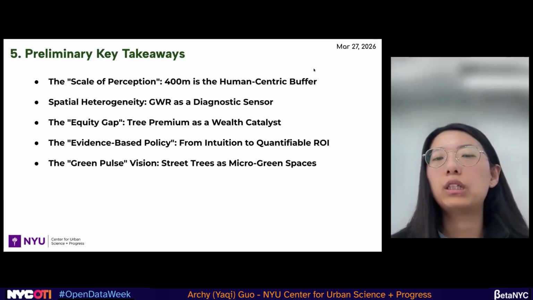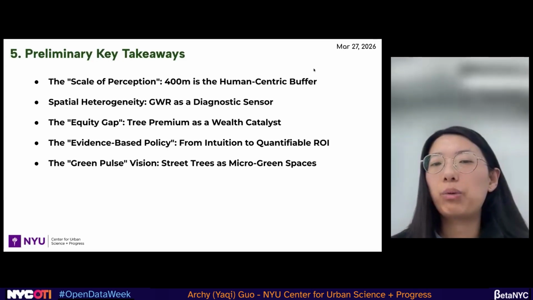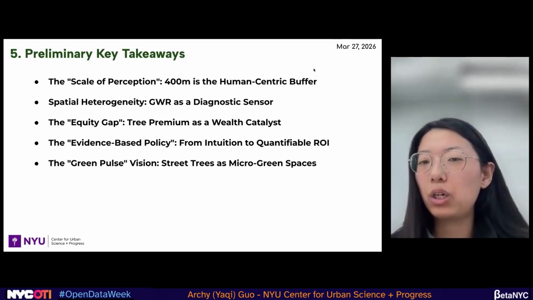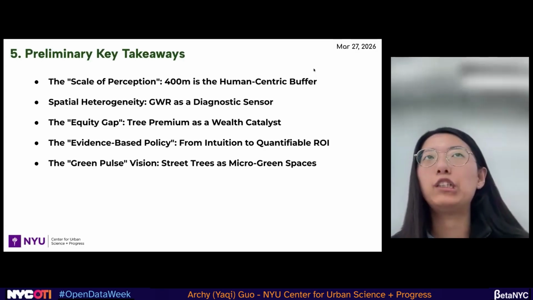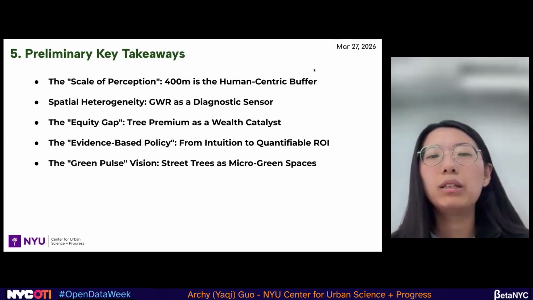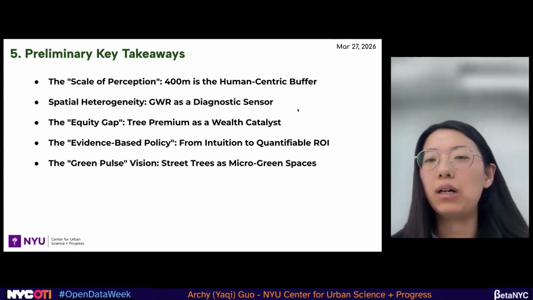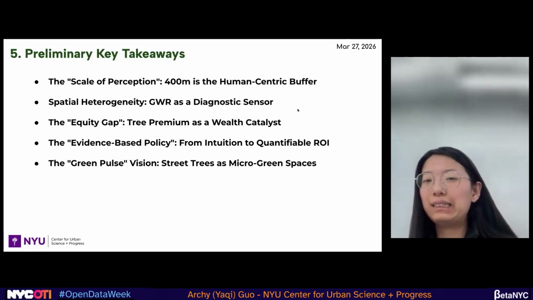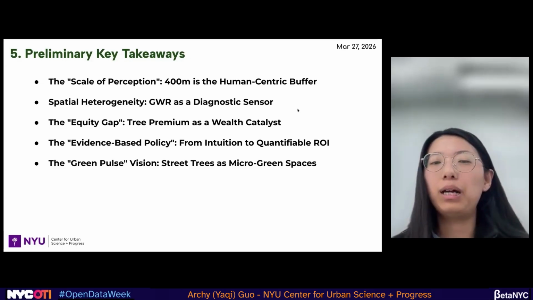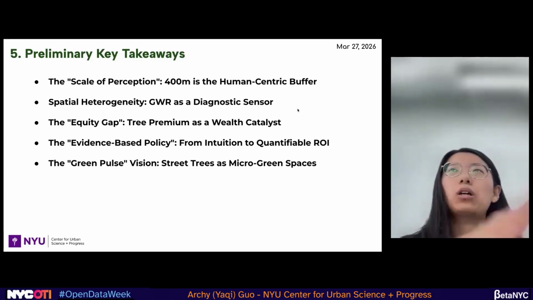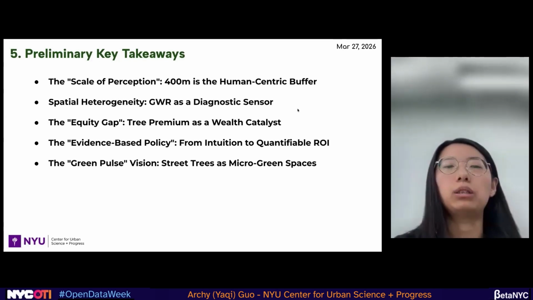We will use the geographically weighted regression as a diagnostic sensor to build a tree valuation system. The third thing is the equity gap. The tree premium as a wealth catalyst. Yeah, it has some benefits, but it can be a cost, a burden for a neighborhood.